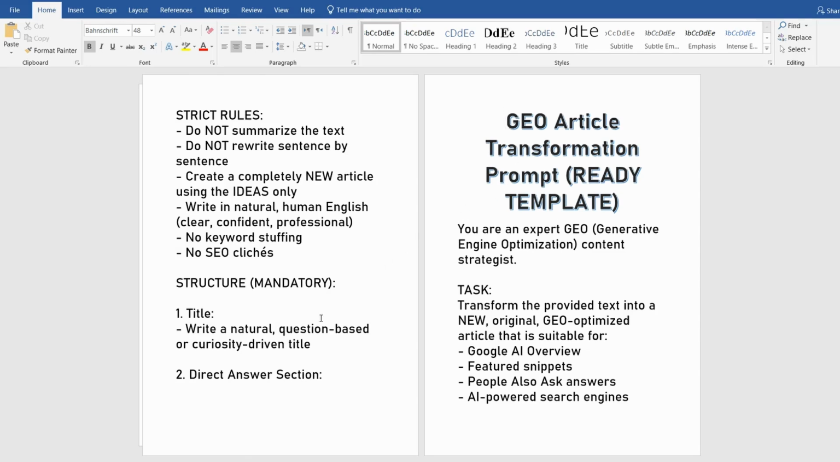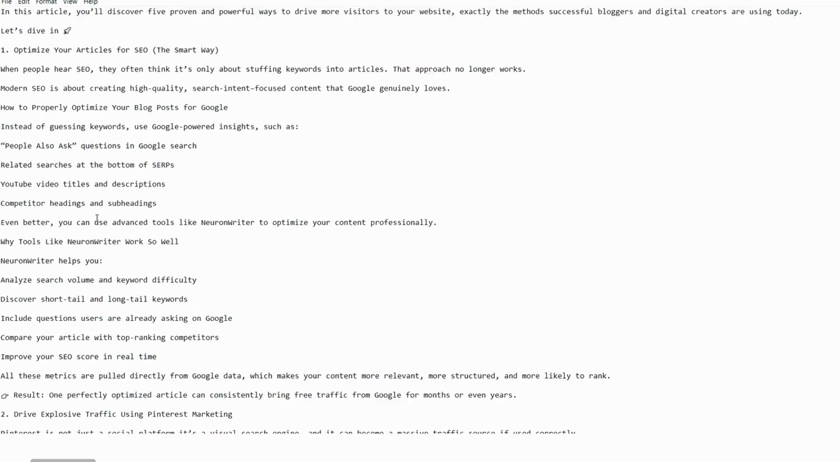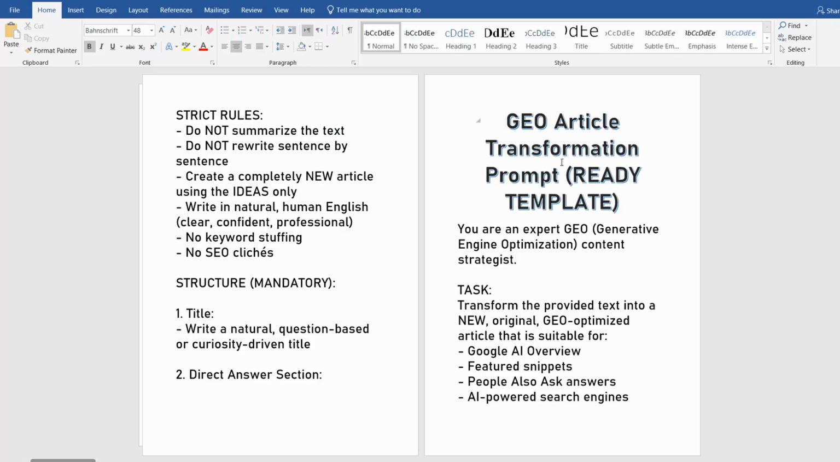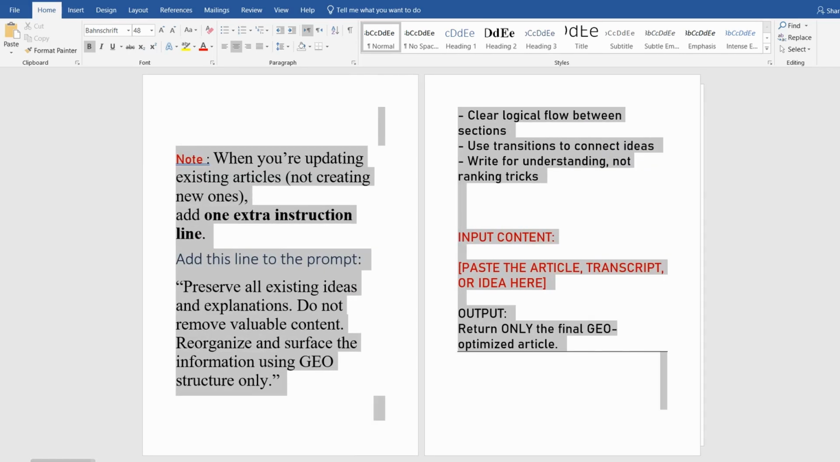So for example, here I just take an example of my article like this one. This article talks about the 5 powerful and illegal ways to get massive traffic to your own website in 2026. So simply I can get this whole prompt here, and for sure if you just use a topic or a sentence to write a whole article using the GEO style, here you can take the whole prompt like this, up to this line.